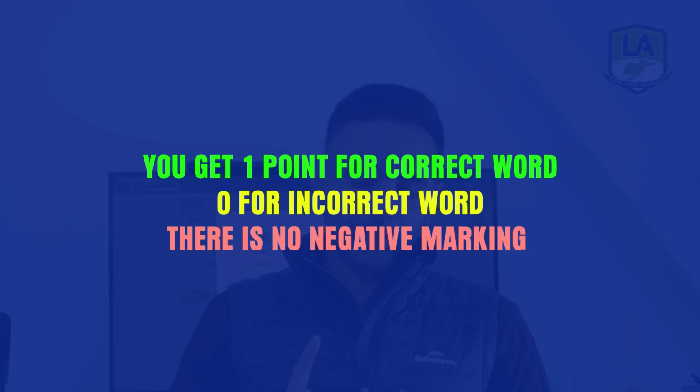This has been mentioned in Pearson's guideline as well. You get 1 point for a correct word, 0 for an incorrect word. There's no negative marking. So let's say the sentence is, I am a boy. You're not really sure about the spelling for boy, B-O-Y or B-U-Y. You write I am a B-O-Y space B-U-Y and then a full stop. The correct word, the computer will mark it as a single 1 point, and the incorrect word, you'll get 0 for that, but still at the end you're getting full points. So wherever you have doubt, add extra words. And this was our tip number 4.